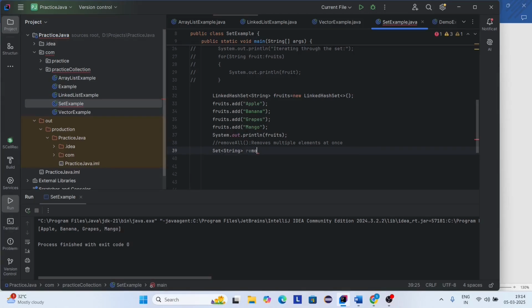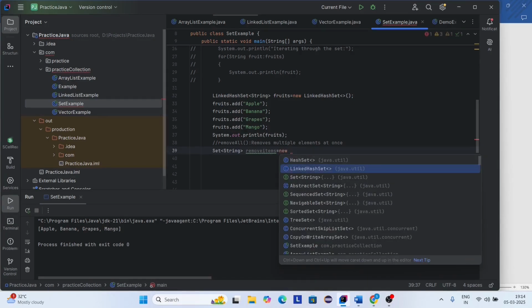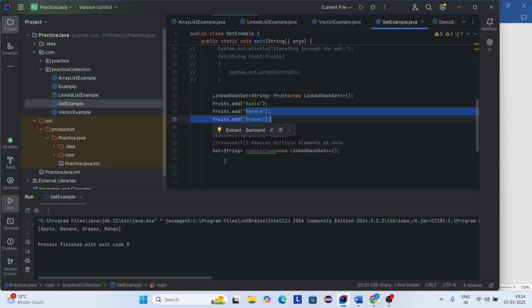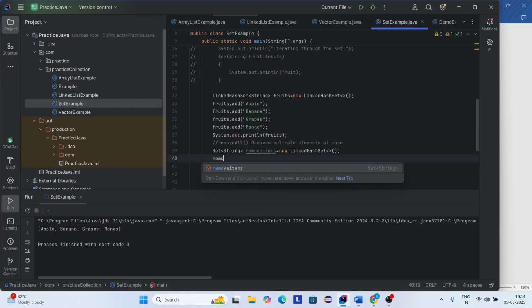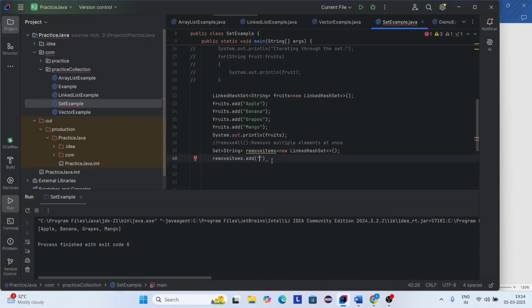So removeItems equals new LinkedHashSet. So I want to remove banana and grapes. For that, here I'm giving removeItems dot add, adding banana to remove. Removes banana from this set.